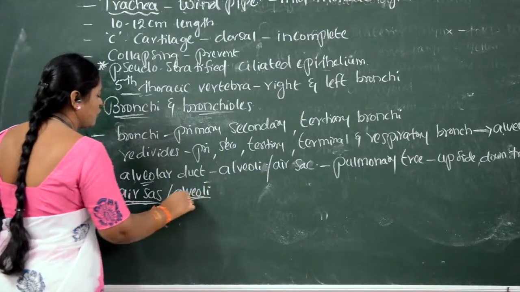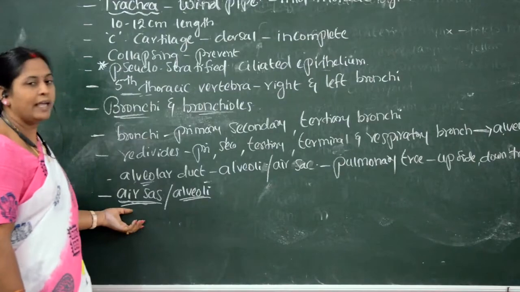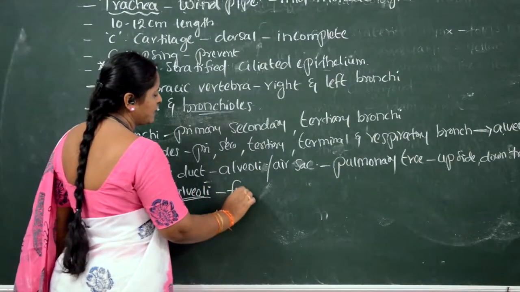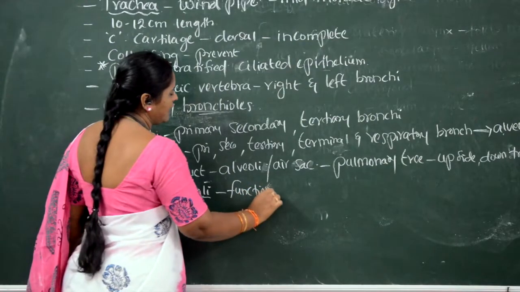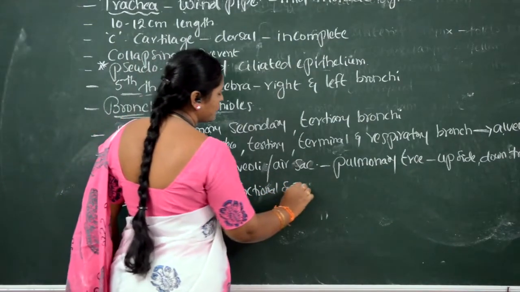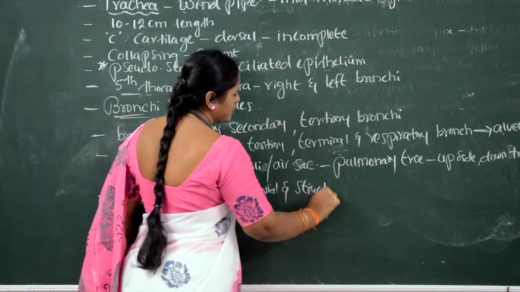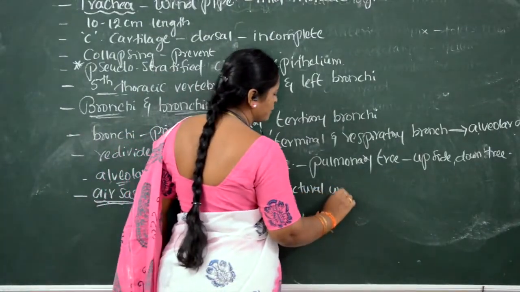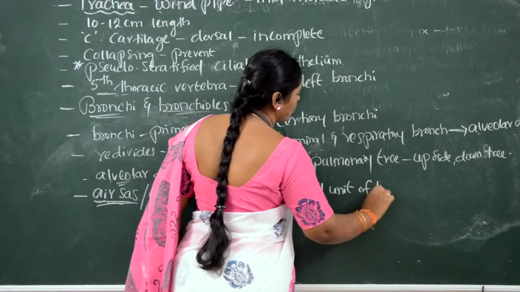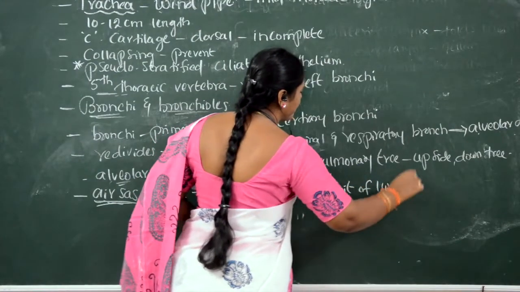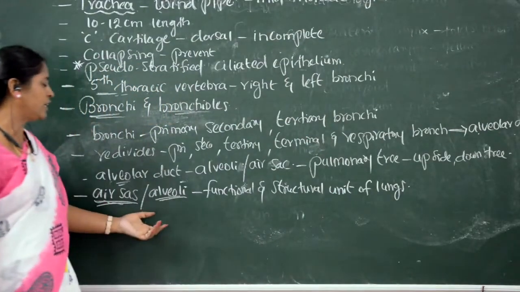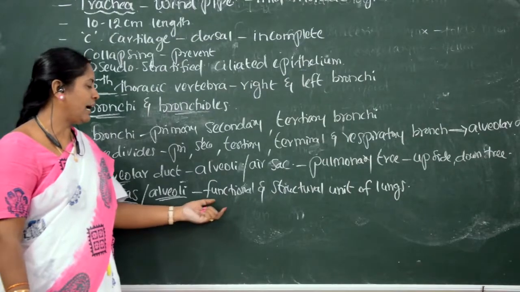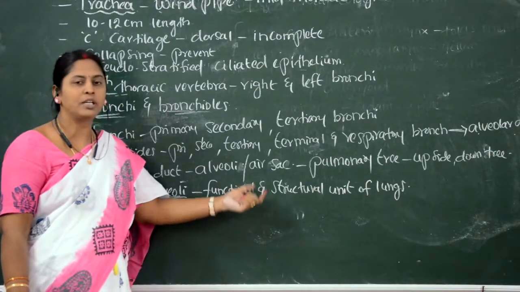Air sacs or alveoli are the functional and structural unit of lungs.